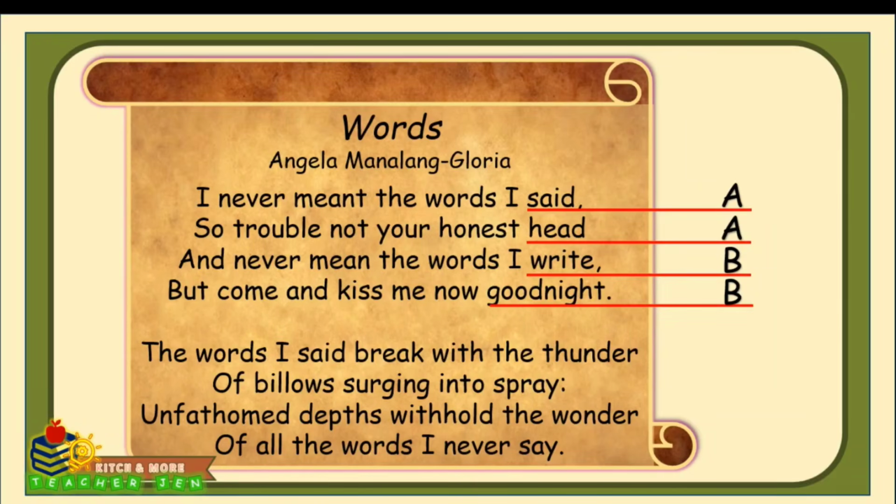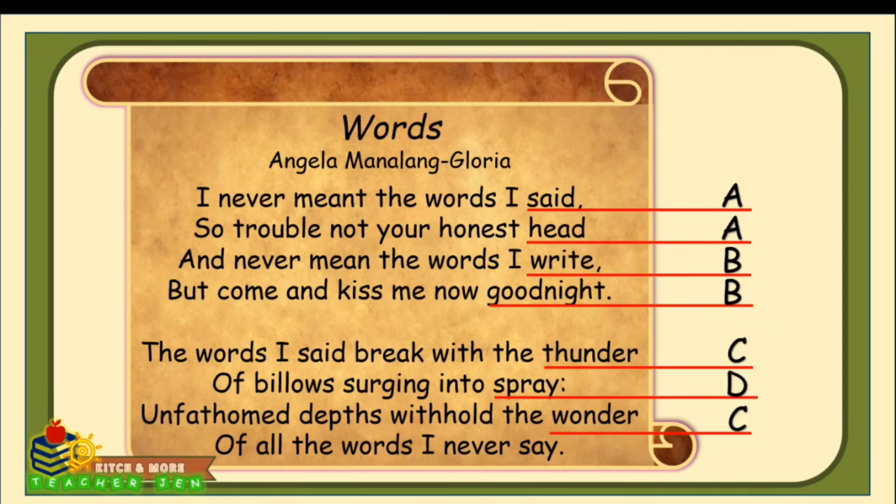Now let's move on to the second stanza. The words I said break with the thunder. Thunder doesn't rhyme with anything from the first stanza, so we assign it a new letter C. Of billows surging into spray. Spray is a new word. It doesn't rhyme with thunder, so it gets a new letter, which is D. Unfathomed depths withhold the wonder.